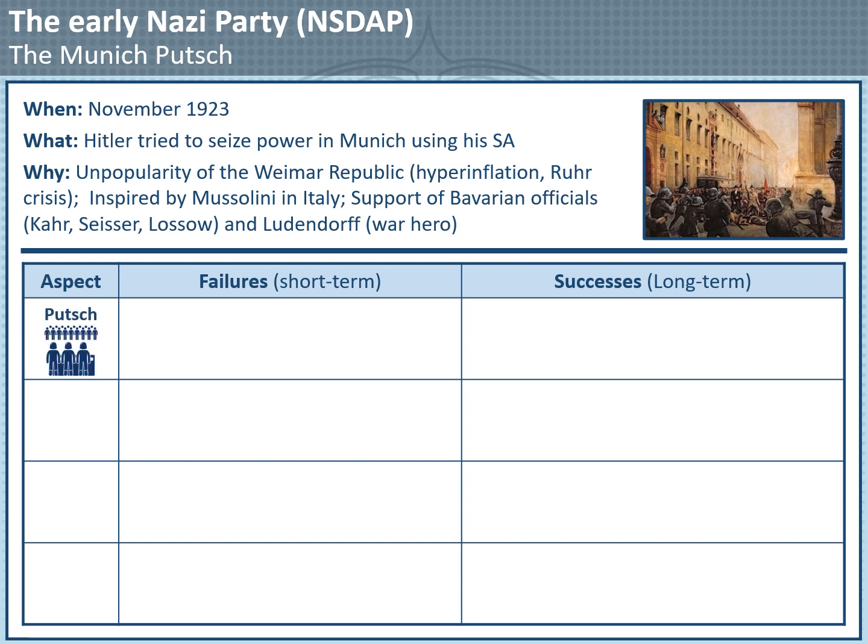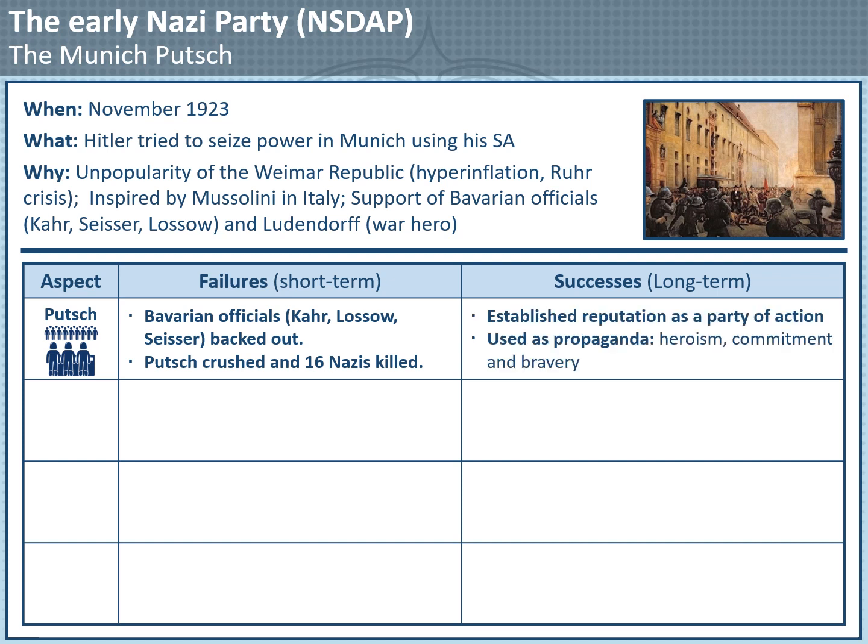Firstly, the putsch itself. In the short term, this was a failure because those Bavarian officials backed out and warned the Weimar government. The putsch was crushed and 16 Nazis were killed. But in the long term, it helped to establish the reputation of the Nazis as a party of action. They were able to use the putsch as propaganda to prove their heroism and commitment.